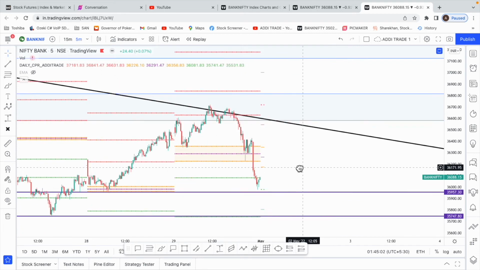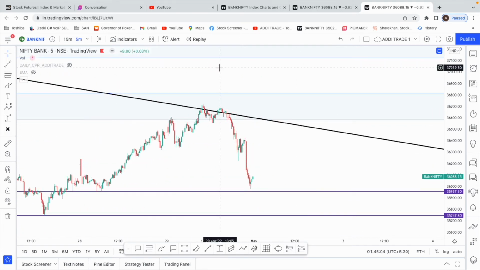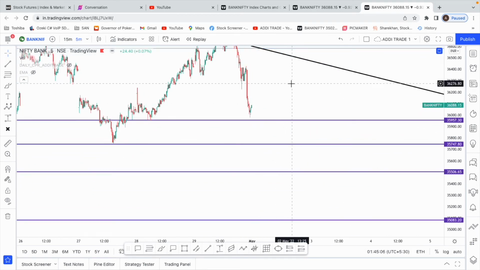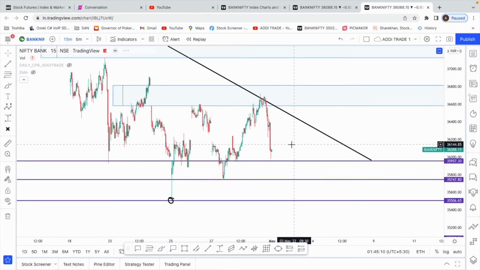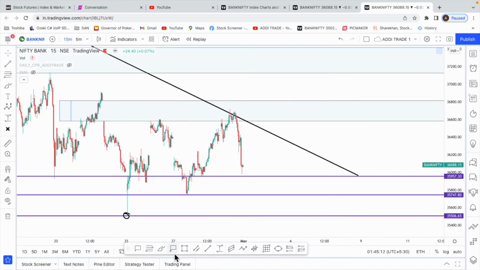So this is our trade plan in case we get a gap down. I'm just shifting back to a 15-minute chart. And in case we don't get such a big gap down, if we get a flat opening, say we closed over here, right? Say we get about 200-300 points gap down, then it would be a little bit easier to trade.